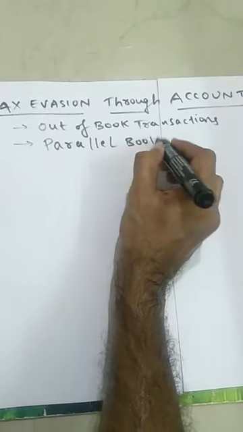parallel books of accounts. The name itself indicates parallel. They maintain two sets of books. First they record all the transactions, without leaving out any transaction, in the books maintained for their own purpose. After maintaining the original books of accounts, they parallelly maintain another set of books of accounts. They show this other set of books to the government or other agencies. That is what we are calling parallel books of accounts.